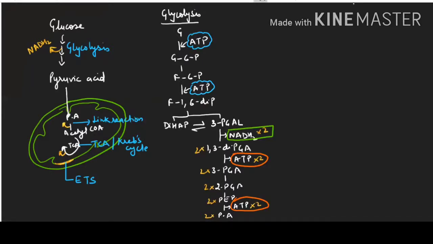Now, the future of pyruvic acid will depend upon the condition. I'm just writing the short form because I have to just revise for your NEET exam. Now, pyruvic acid depends upon aerobic and anaerobic conditions. In case of anaerobic respiration, if this process is occurring in microbes, then what is the future of the pyruvic acid? See here, pyruvic acid will first change into acetaldehyde.